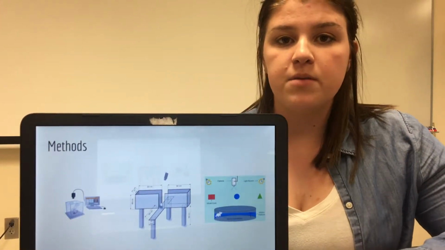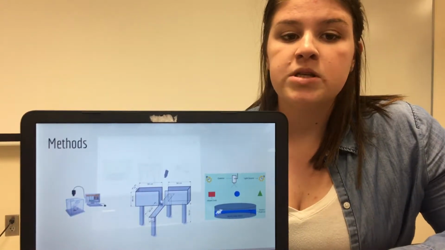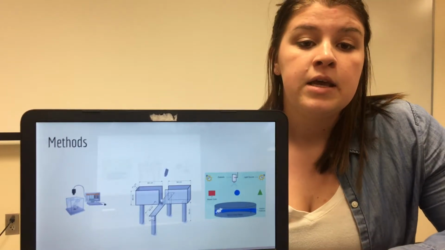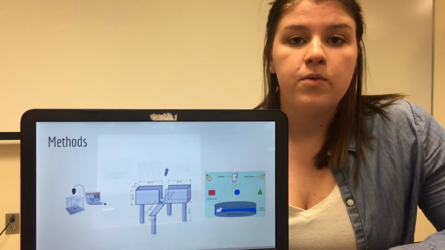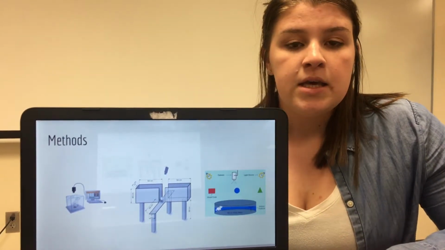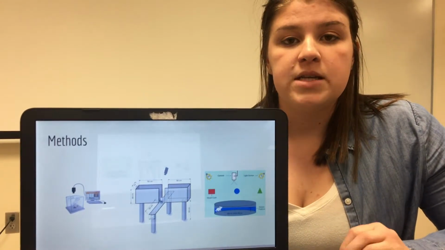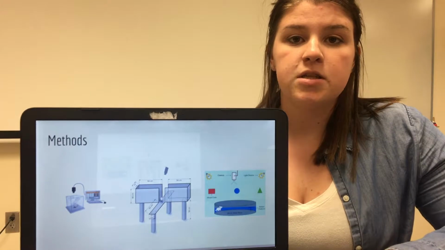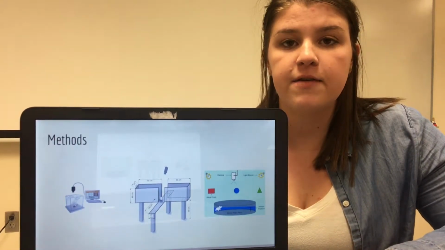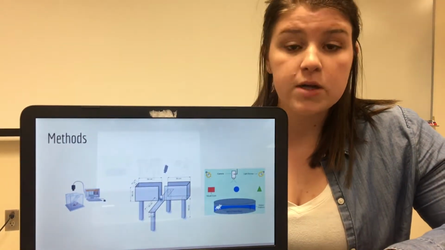In the first week, we completed an open field test, and the rats were exposed to a box with no lines, and we watched them using an AnyMaze behavioral test tracking device, and we analyzed the amount of time that they spent in the center zone versus the perimeter zone. Each rat was tested for 5 minutes total for one trial.